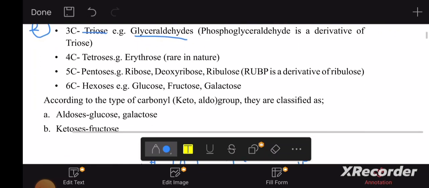For 4 carbon, we have tetroses. The 4 carbon group is going to be tetrose, right? The example is erythrose. Erythrose is found rarely in nature. Actually, erythrose is found in blood too, but the content is less, right? So erythrose is going to be rare in nature. Hope it's understood.